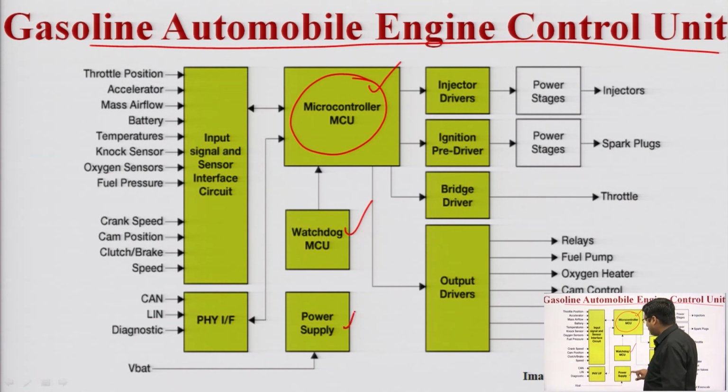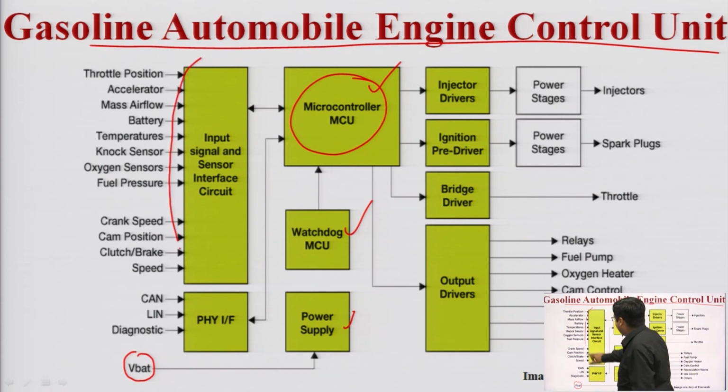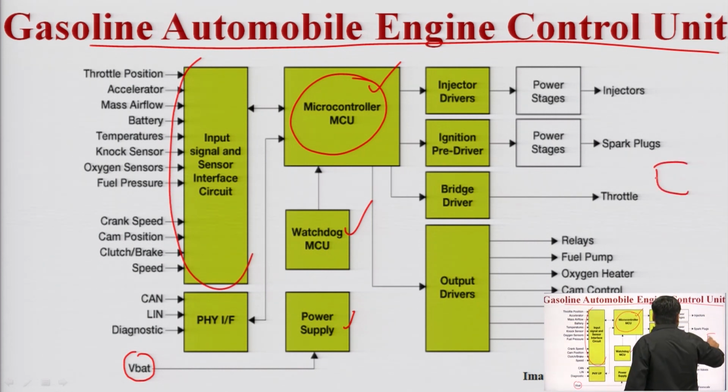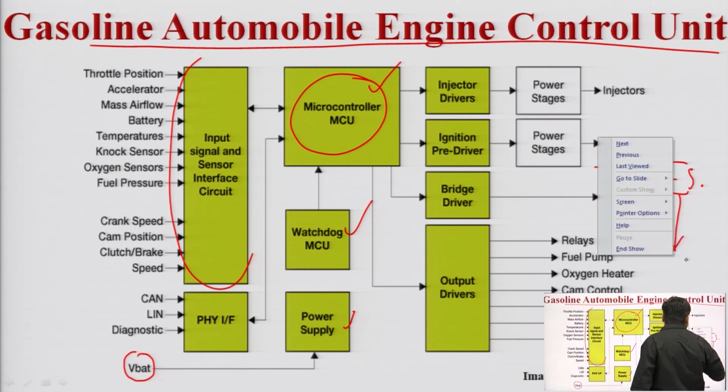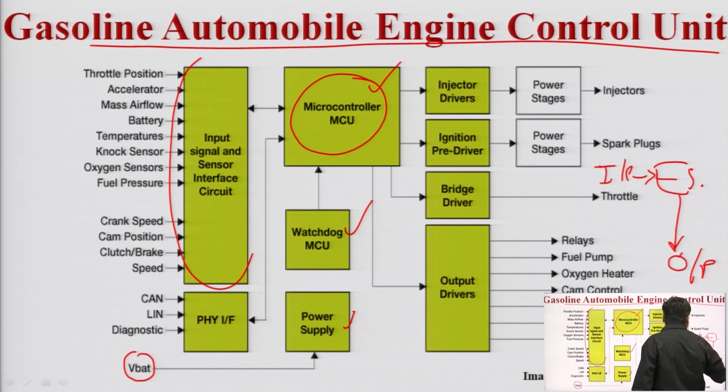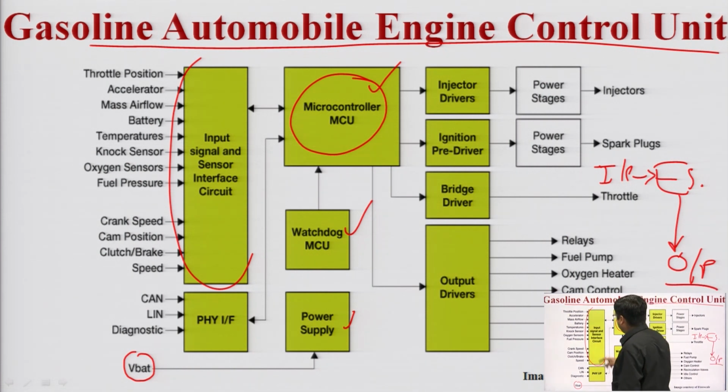We have a power supply unit. We have input units, because we provide the input to the embedded system and it provides the output based upon the variability of the input. It has a throttle position sensor to change the parameters.